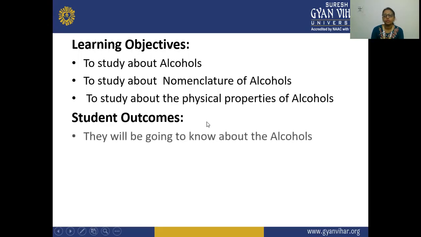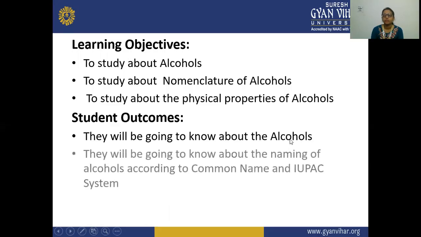So the student will get to know about alcohols, whether alcohols are acidic or basic, what the classification of alcohols is, and what the types of alcohols are: primary, secondary, or tertiary. How can we say this is a primary alcohol, this is a secondary alcohol, and that is a tertiary alcohol.